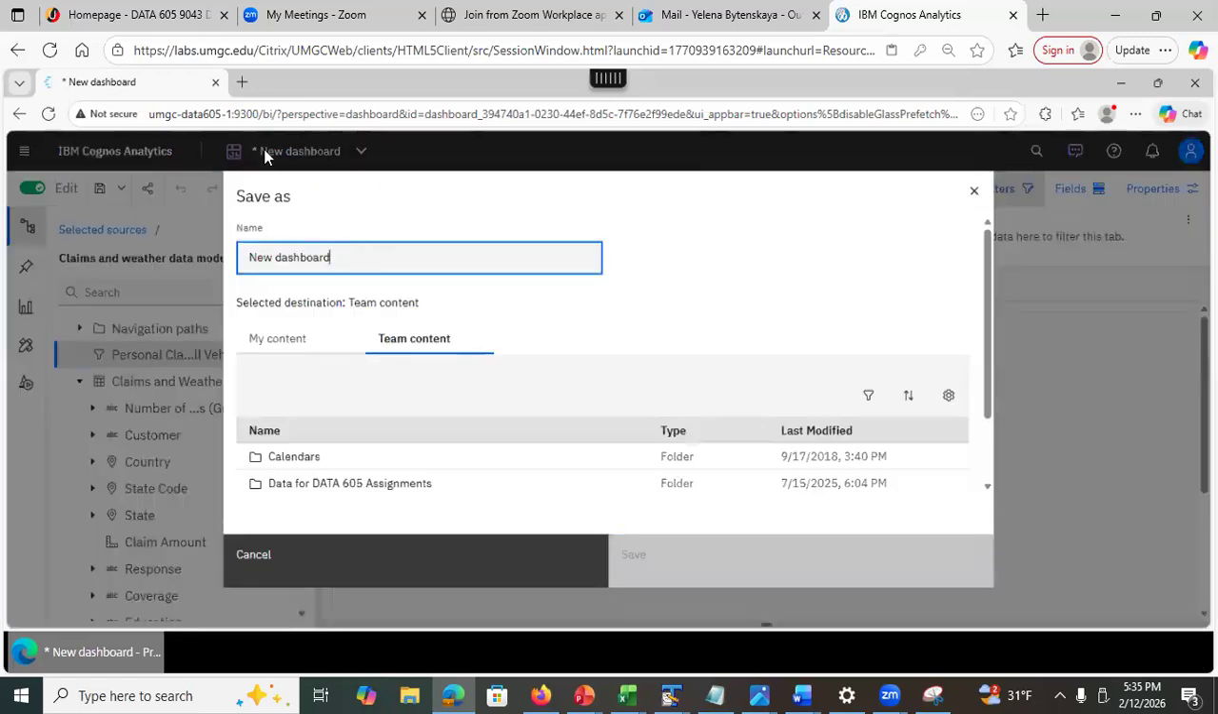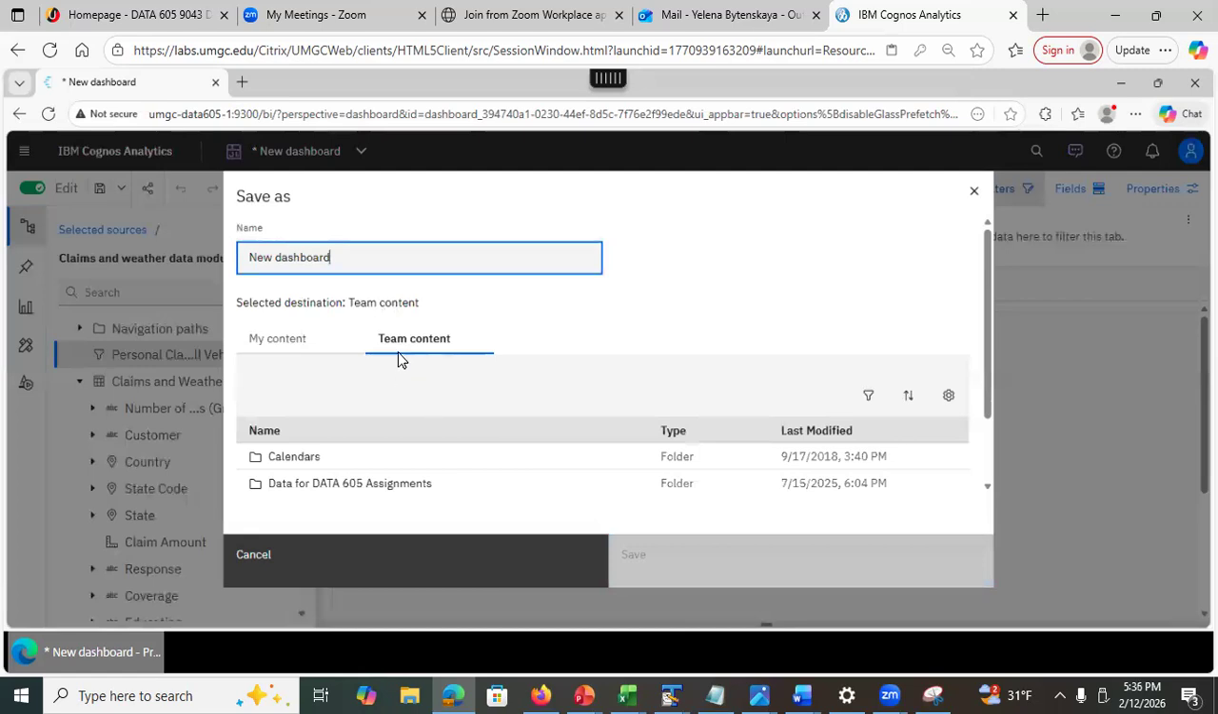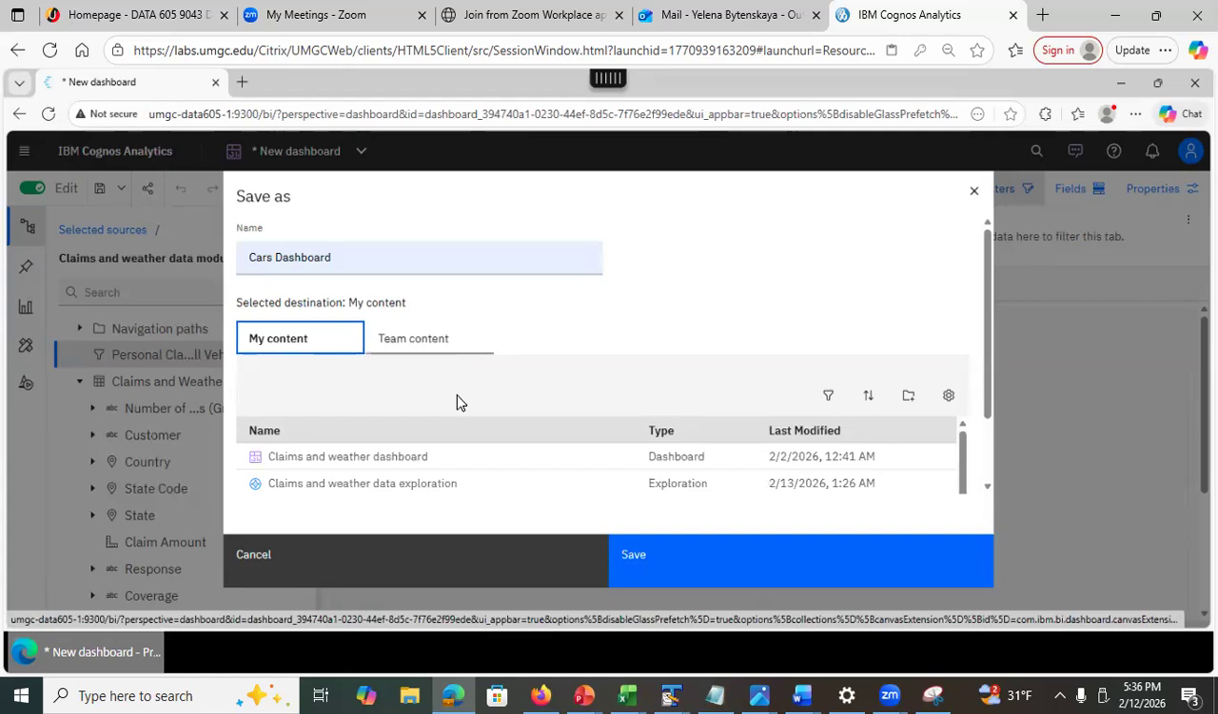And now we have to save. Out of habit, I clicked on the save button, but I didn't tell you what I was gonna do. Okay, I click on the save. Now, well, I can just say car dashboard. I'll just say that. But why do you think about it? Why do you think a save button is grayed out? Well, because take a look at this. I have my content and I have a team content. Yelena set up the permissions that nobody can save anything in the team content. So what you do is you select my content. You can only save work to my content, right?